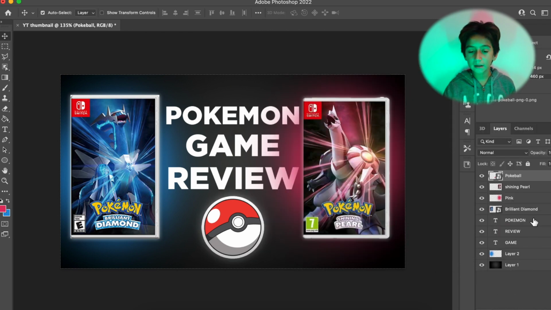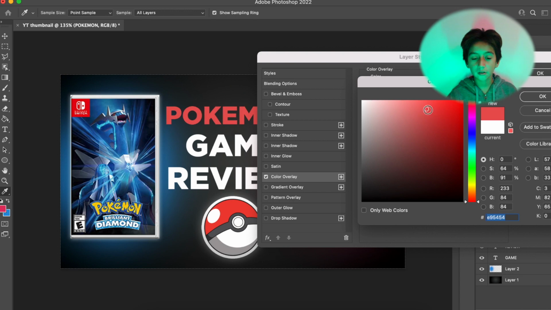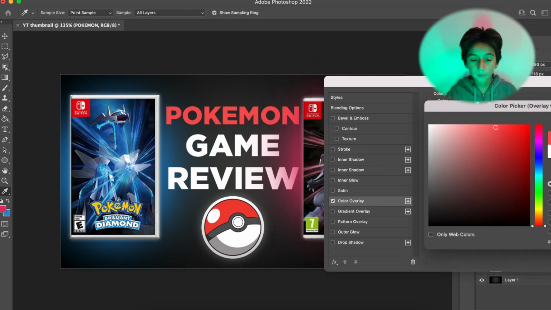And let's just say you wanted to make it a different color. So now you should be able to change it. So you can keep it red. This looks like a nice Pokemon style.